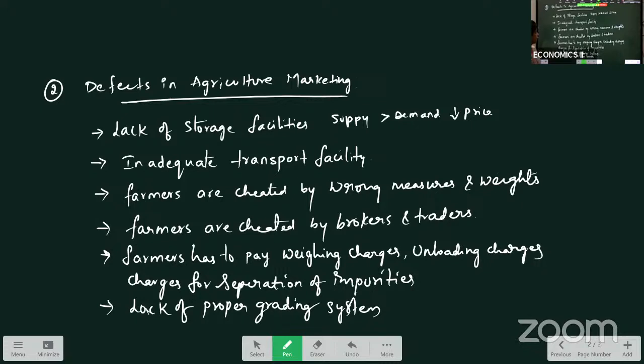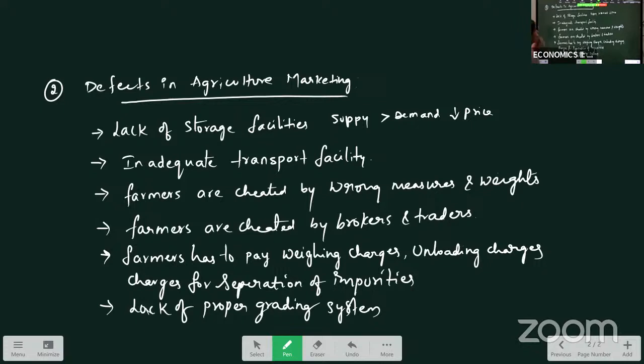Storage facilities are less, transportation facilities are not sufficient, farmers are illiterate and cheated by middlemen, brokers and traders, and have to bear additional expenses like weighing charges and unloading charges. And because of no proper grading system, there are no proper remunerative prices for the farmers. So these are all the defects we find in our agricultural marketing.